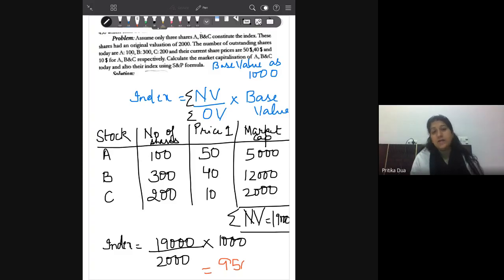So if there is a bonus issue or split of shares or some rights issue, what does it mean for the market index, or how much is the impact on the price weighted index and market value based index.